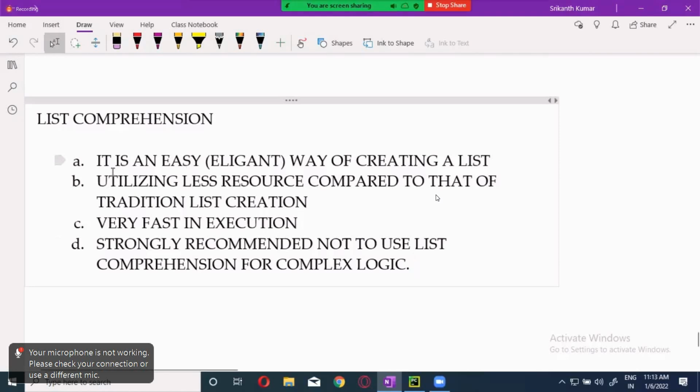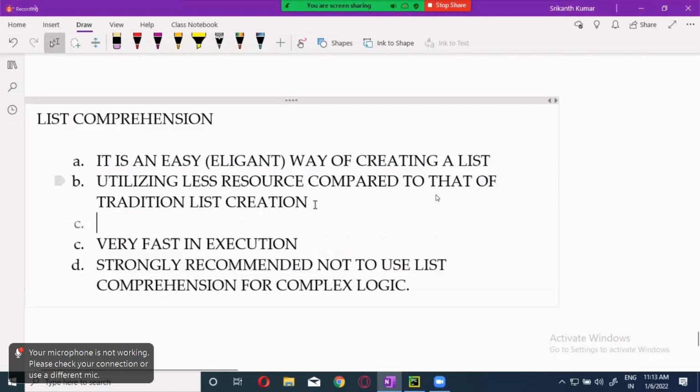First one is, it is an easy or elegant way of creating a list, utilizing fewer resources compared to traditional list creation. Third one is, it is very fast in execution. I have to write one more over here: fewer lines of code. Fewer lines of code, very fast in execution, and strongly recommended not to use list comprehension for complex logic.